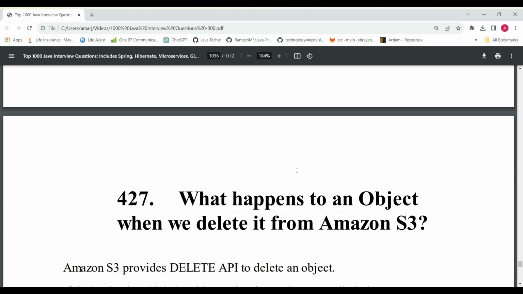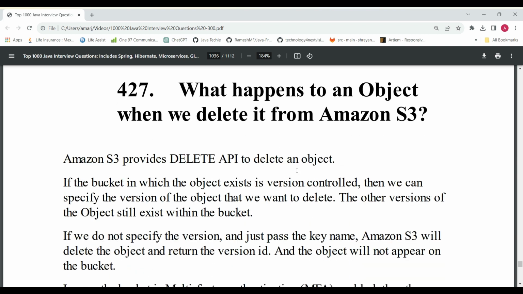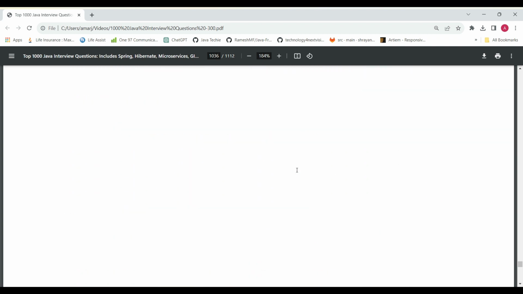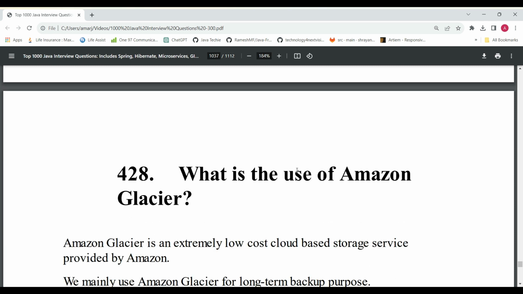And the next question is, what happens to an object when we delete it from Amazon S3? Suppose some objects are there and we need to delete them from S3. What will happen and how will we do that? Interviewers can ask that type of question.